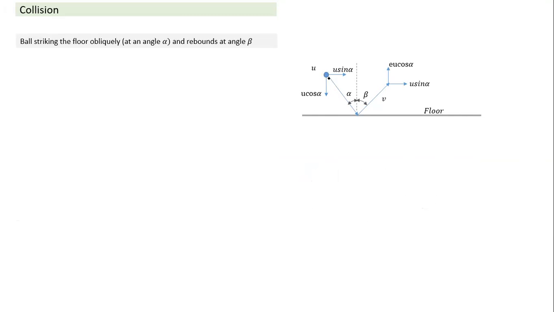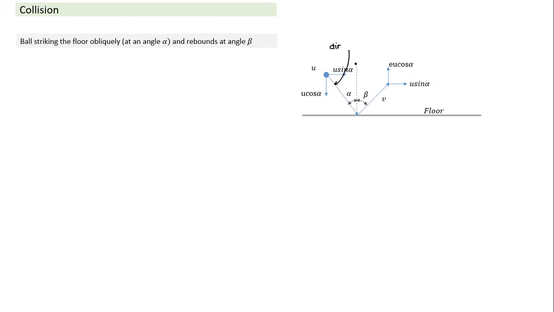So it will strike the surface at a certain angle. The arrow indicates the direction of velocity, so this is my direction of motion before collision. And this is the point at which collision takes place. If I draw a common normal between the two bodies, the normal is something like this. If the floor is smooth, which is what we normally take, the floor will exert a force only in the vertical direction.